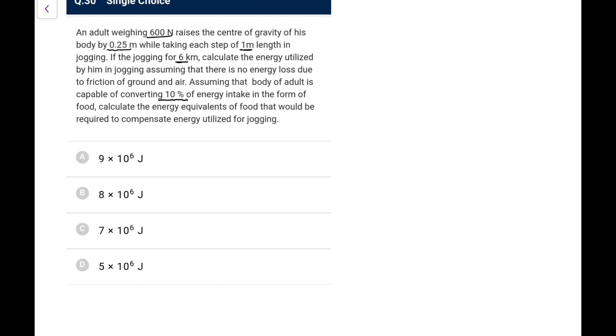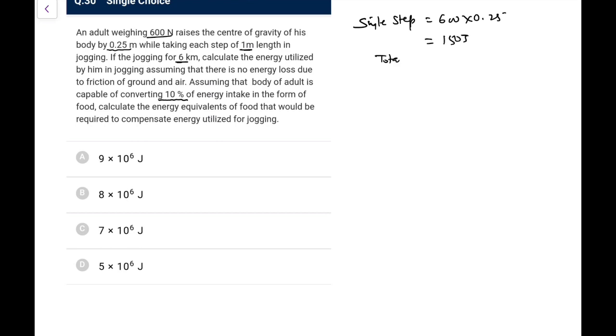So first of all, in a single step, it is traveling 1 meter. So what we can say, it has total traveled 6000 meters, so total steps would be 6000. In a single step, the work needed is mgh, that is 600 into 0.25. So 600 into 0.25, that is 600 by 4, 150 joules.